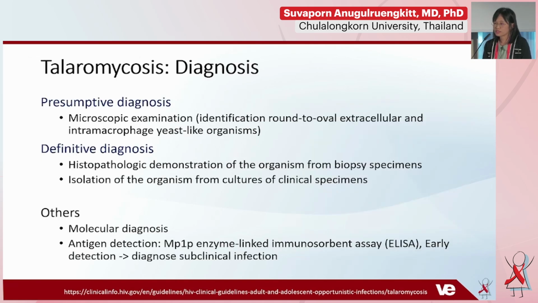For the diagnosis of talaromycosis, presumptive diagnosis can be made from microscopic examination, and definitive diagnosis from histopathology or isolation of the organism from culture. Another diagnostic is antigen detection, the Mp1p ELISA, which is very beneficial for early detection. It can detect subclinical infection, and there are clinical studies using it to diagnose and give early empiric treatment.